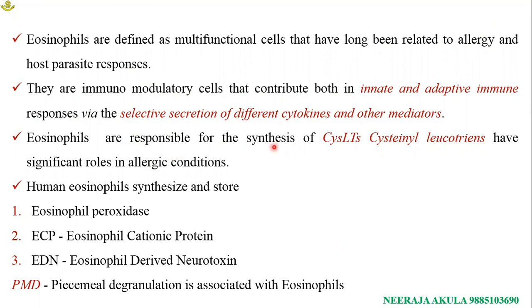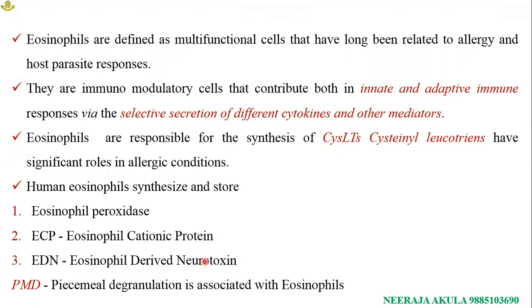Eosinophils are responsible for synthesis of cysteinyl leukotrienes, which play an important role in inflammatory actions, might be chronic or acute allergic actions. Human eosinophils synthesize and store eosinophil peroxidase, eosinophil cationic protein known as ECP, and EDN, eosinophil derived neurotoxin.